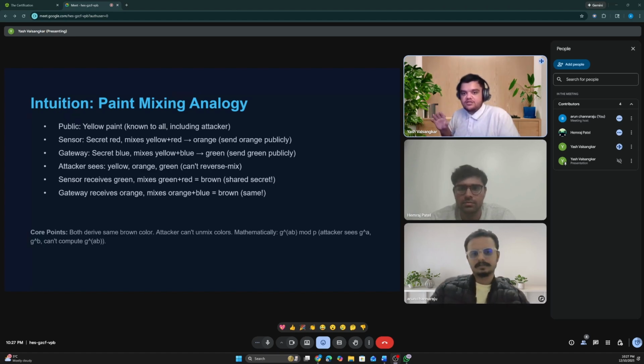Alice picks a secret color, red. Only she knows this. She mixes yellow and red and gets orange. She publicly sends this orange paint to Bob. Bob picks a secret color, blue. Only he knows this. He mixes yellow plus blue and gets green.